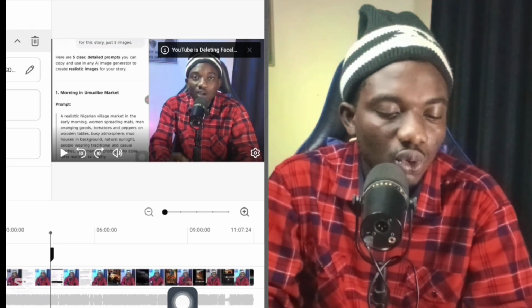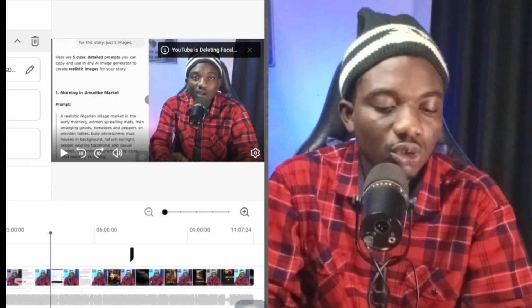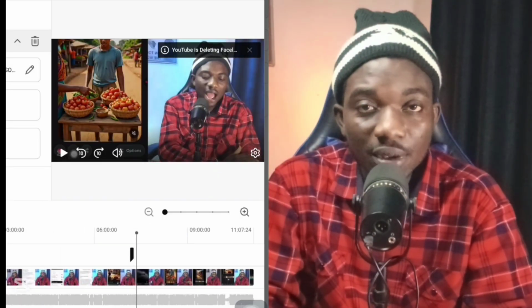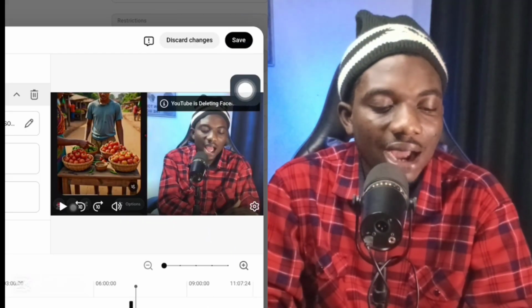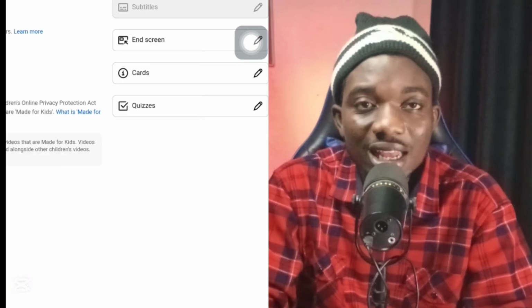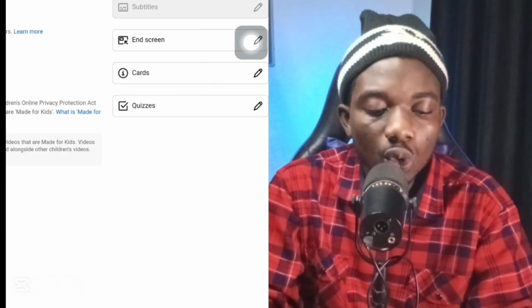The next thing I need to do is to select the way I want it to appear. If I want it to appear right here, I will make it appear right. Anywhere that I want it to appear, that is where it is going to appear. After that, I will click on save. Once I click on save, it has been saved automatically, and this will actually help YouTube to start recommending my video to a whole lot of people.